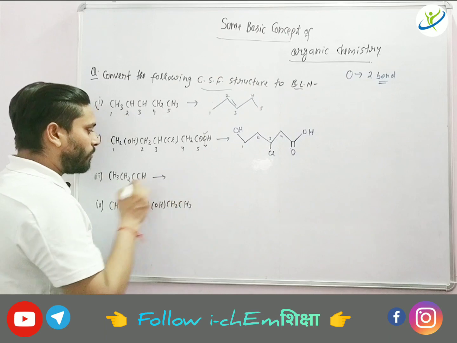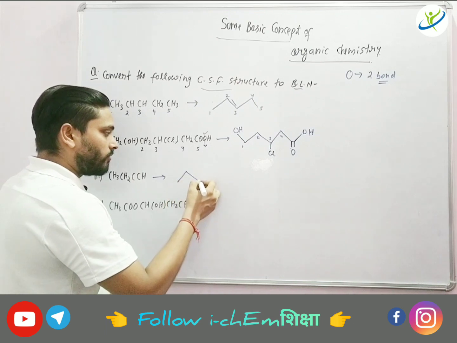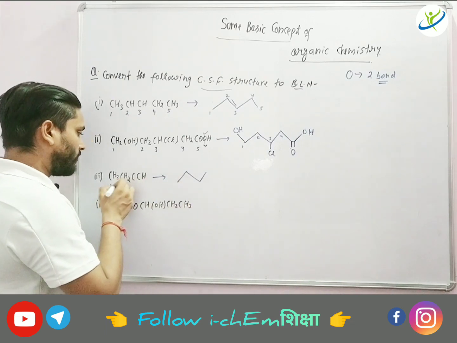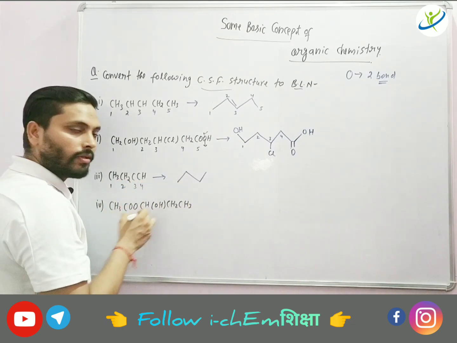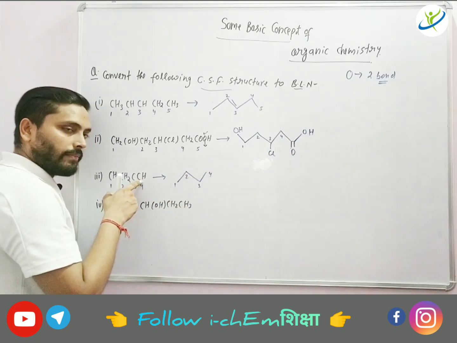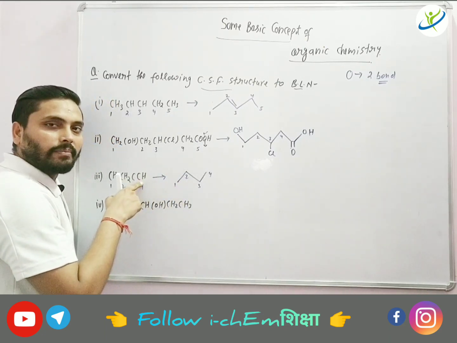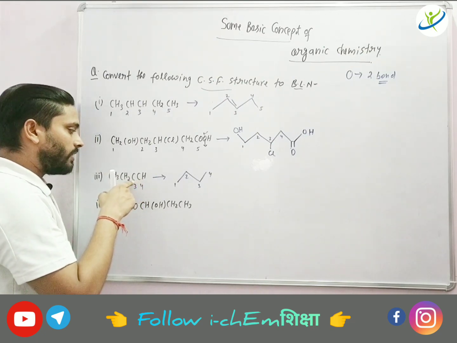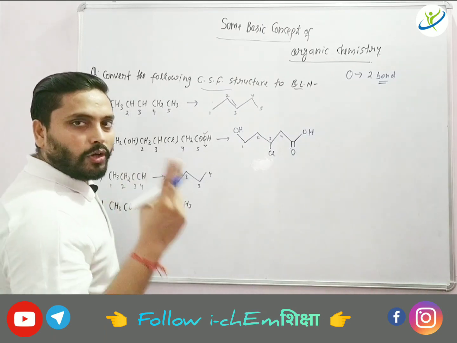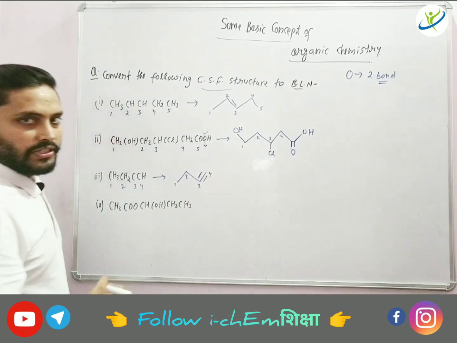Likewise, if you see here, how many carbons are there? 1 2 3 4. So 4 carbons you will draw like this, 1 2 3 4. On the first carbon 3 hydrogens, it is satisfied. On the second carbon, suppose this is first, second, 3 and 4. If you see on the fourth carbon, only one hydrogen is there, and there is no other atom on this carbon. One bond is there between third and fourth carbon, and one bond is between carbon and hydrogen. So obviously 2 bonds are missing. That means we have to draw 2 more bonds. That means a triple bond is present.